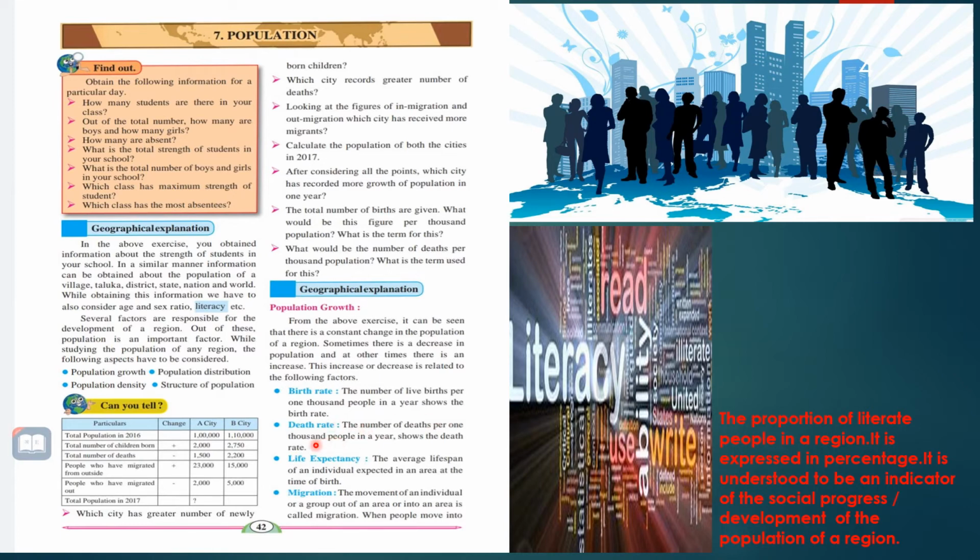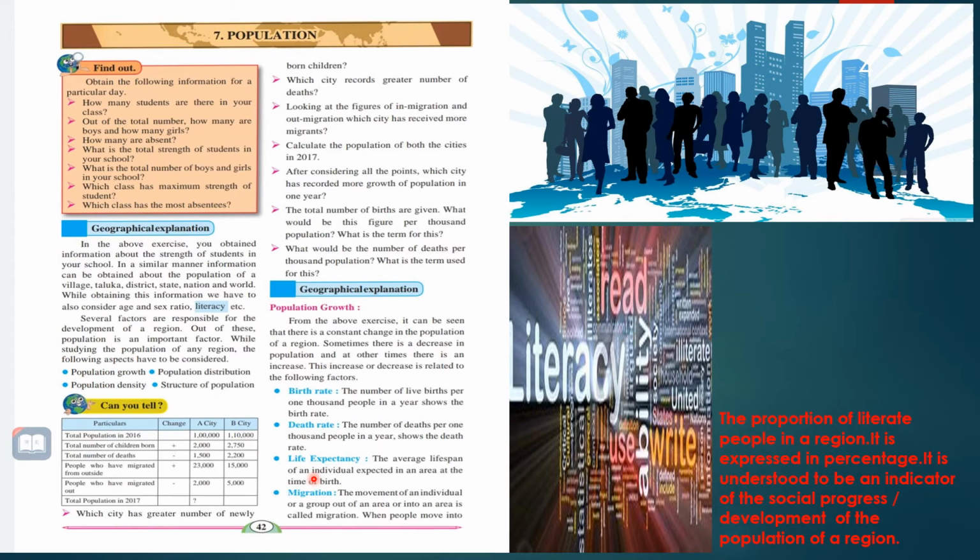Now next, death rate. What is the death rate? The number of deaths per 1000 people in a year shows the death rate. I again repeat it: the number of deaths per 1000 people in a year shows the death rate.